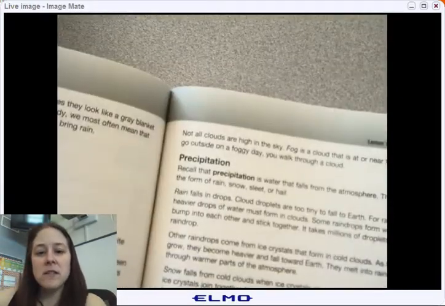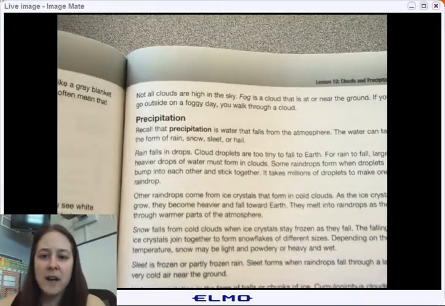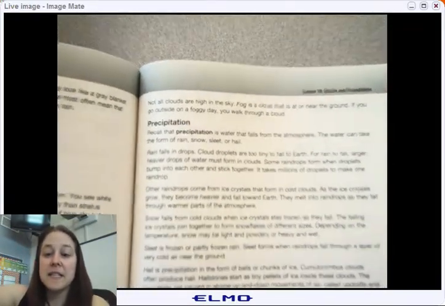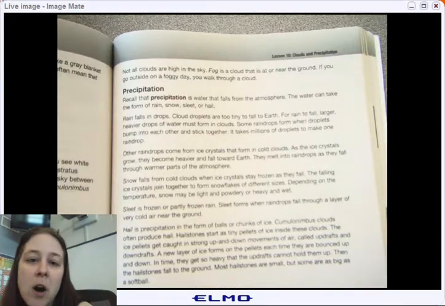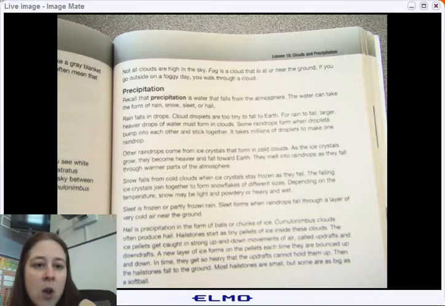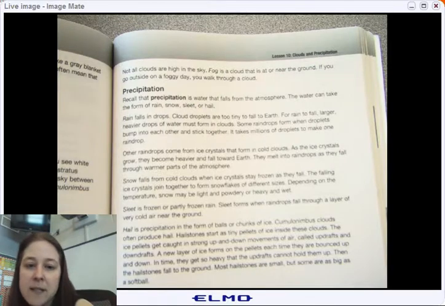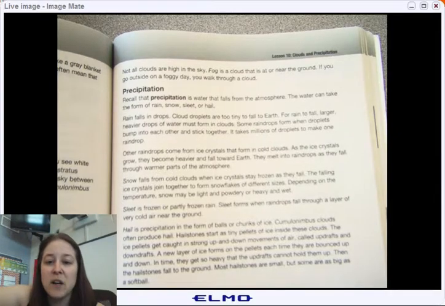Not all clouds are in the sky. Fog is a cloud that is near or low to the ground. If you go outside on a foggy day, you walk through a cloud. Recall that precipitation is water that falls from the atmosphere. The water can take the form of rain, snow, sleet, or hail. Rain falls in drops. Cloud droplets are too tiny to fall to earth.